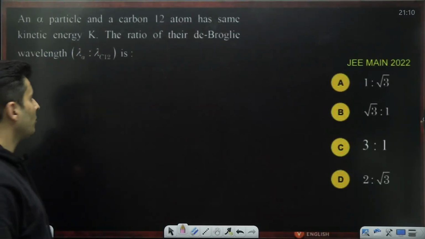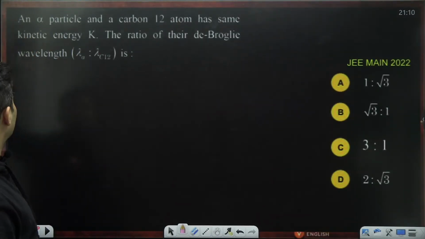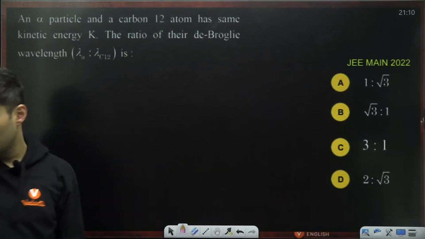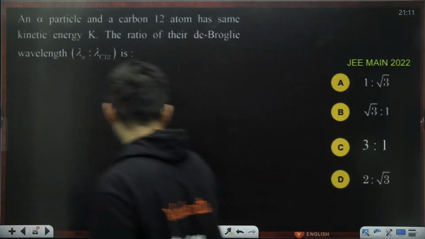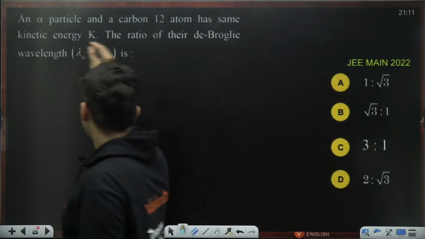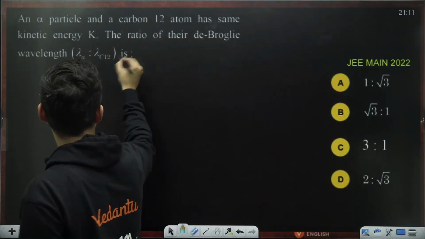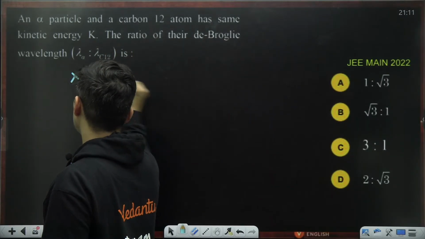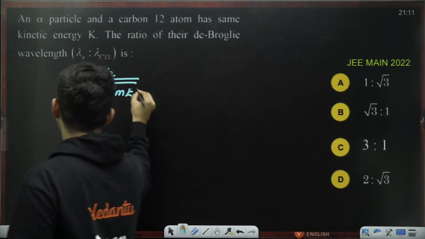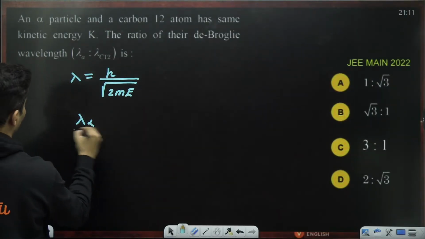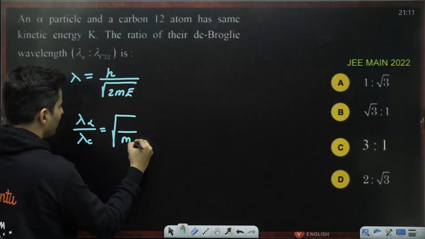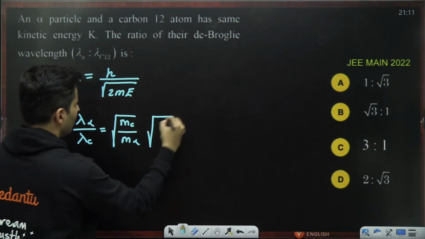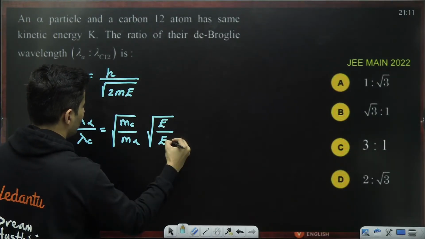Moving on to the next question. Alpha and a carbon atom have the same energy, the ratio of their de Broglie wavelength. Come on, guys. Now things have started to become repetitive. You should be able to do this now. Let's do this. Alpha and a carbon atom have the same kinetic energy, the ratio of their de Broglie wavelength. Lambda is h by root of 2mE. So therefore, lambda of alpha by lambda of carbon is inversely proportional to root of mass, mass of alpha here, mass of carbon here, and inversely proportional to root of energy, energy of alpha here, energy of carbon here.